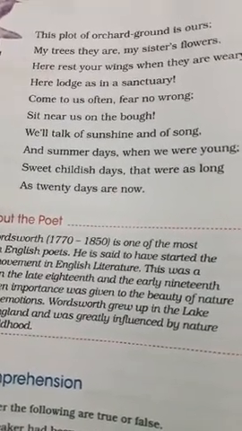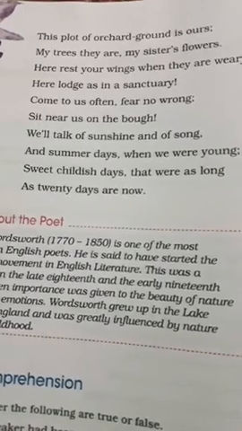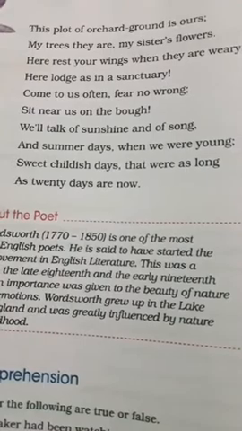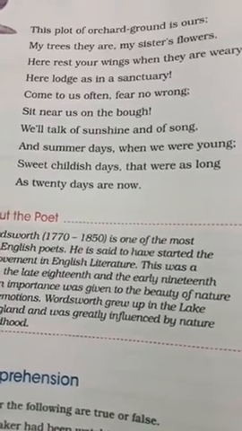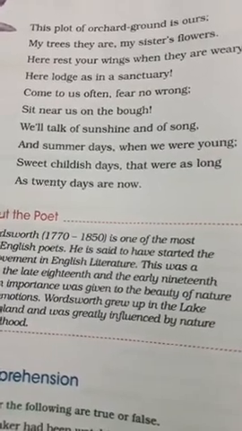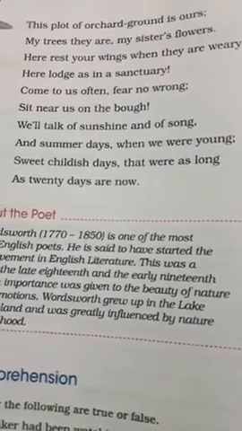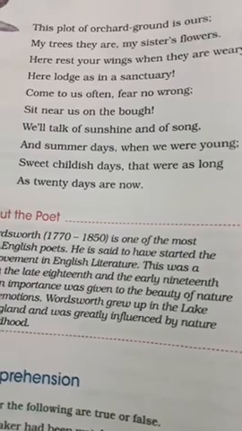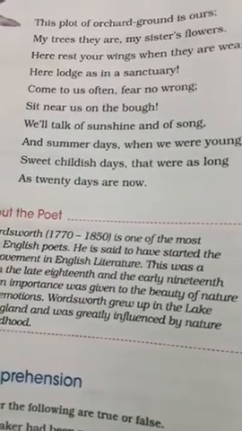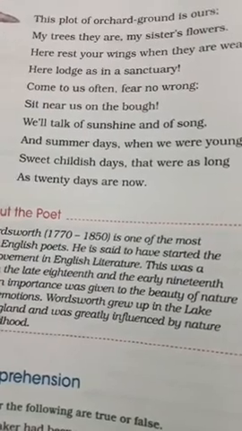So the poet is telling that this ground and orchard is nothing but a garden, children. This ground and garden is ours, means it is mine and my sister's. The trees are mine and these flowers are planted by my sister. So the poet is telling that trees are mine and the flowers are planted by my sister.